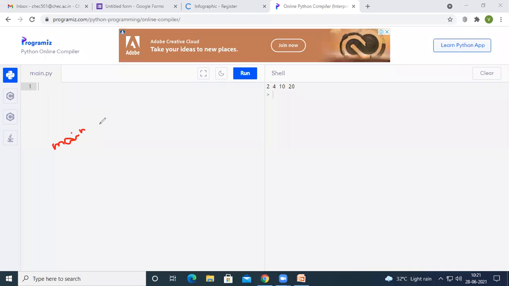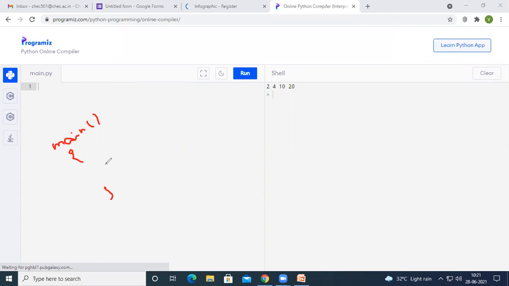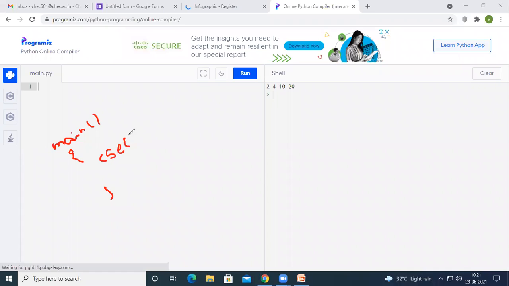Inside this main method, I have just called a method called CSV, where let us assume this is the body of the CSV method. Inside the body, we can have any number of statements depending upon our need.